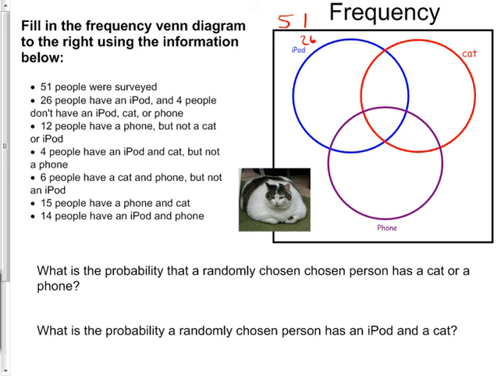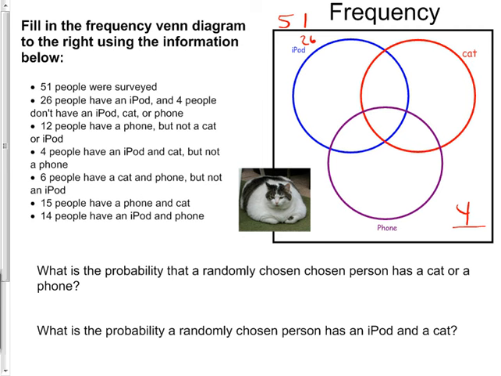4 people don't have an iPod, cat, or phone. That's down here. There's no little blank for it, but 4 people don't have any of it, so they're the extra people, the neithers. 12 people have a phone, but not a cat or iPod. Ooh, that's a big one. That tells us an exact number.